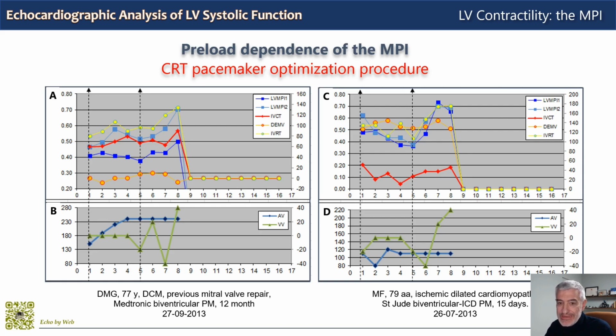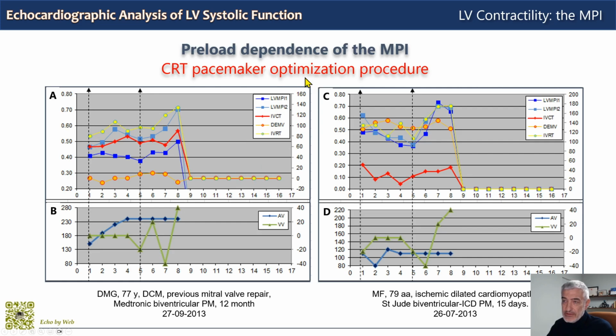Let me show you an example of this in these two patients who underwent CRT, cardiac resynchronization therapy, pacemaker optimization procedure, and are followed up with echocardiography to do the optimization procedure.